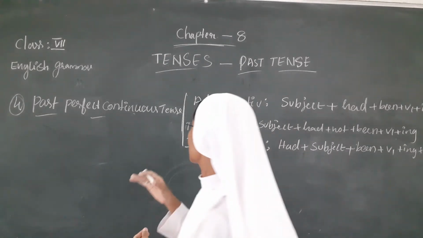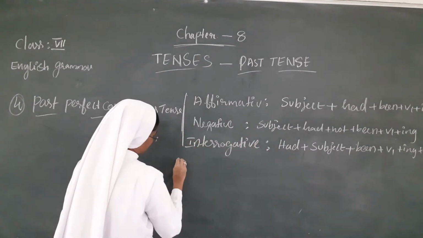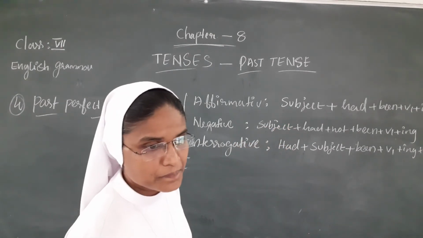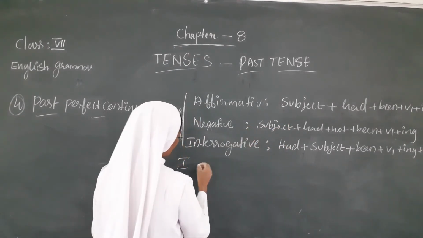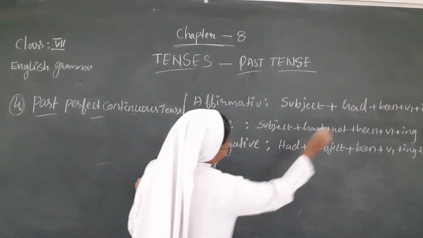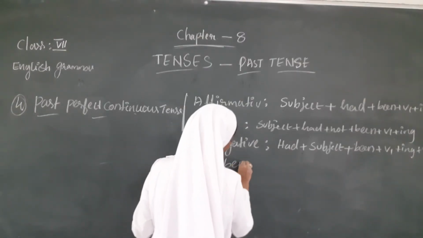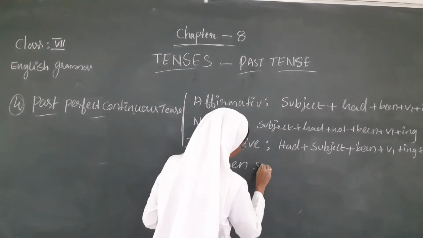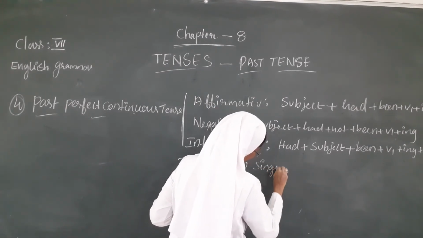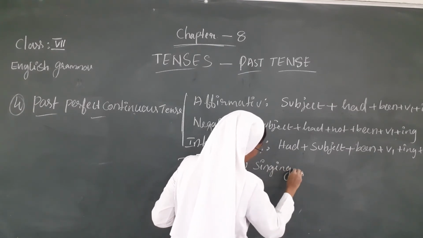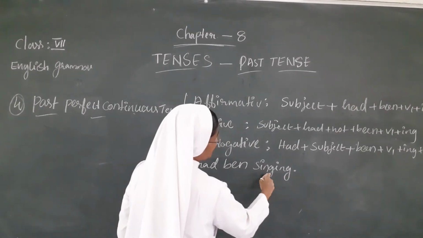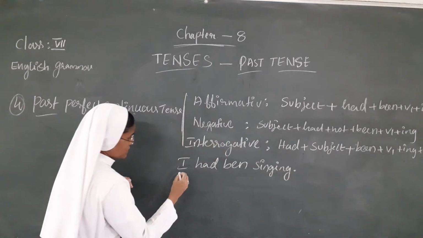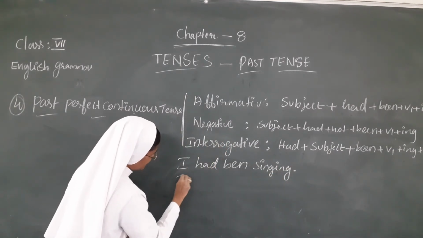First one: subject I had been singing. I had been singing. Sing is verb 1, and we add the ing form: singing.